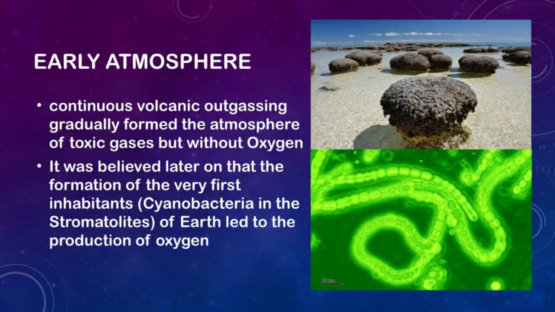Earth's early atmosphere was probably formed from the gases given out by volcanoes. It is believed that there was intense volcanic activity for the first billion years of the Earth's existence, which gradually formed an atmosphere of toxic gases but without oxygen. Evolution of cyanobacteria in the stromatolites, or the rock layers built by the blue-green algae, led to the production of oxygen in Earth's atmosphere.